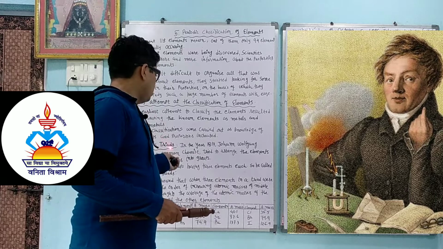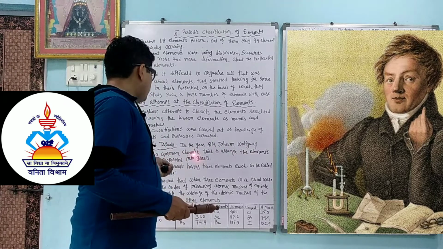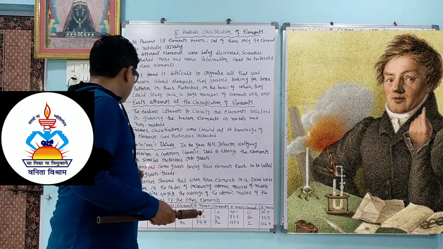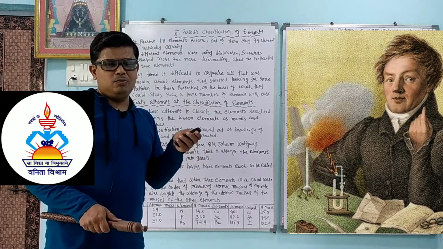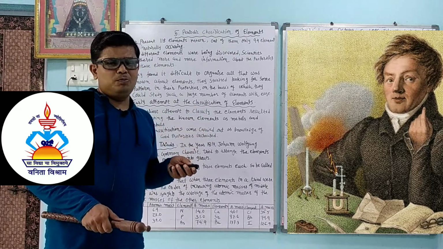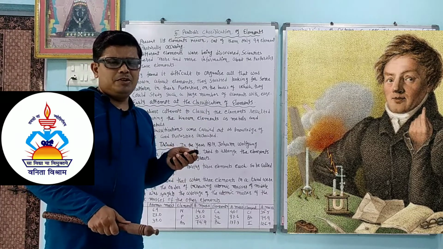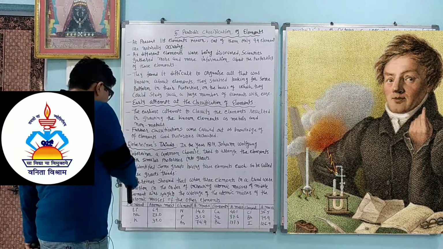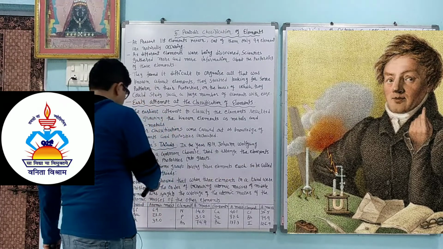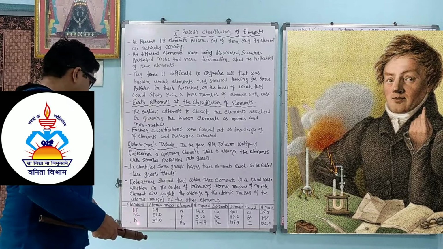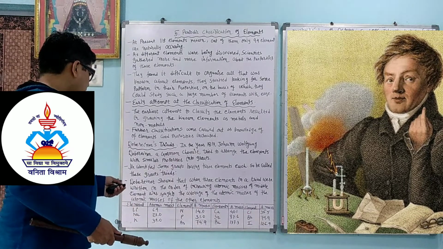Triad means three, concentrate here. In the year 1817, Johann Wolfgang Dobereiner, a German chemist, tried to arrange the elements with similar properties into groups. He managed to find groups of three elements, and so it is called a triad. Group here means a vertical column. He identified some groups having three elements each, so he called this group a triad.